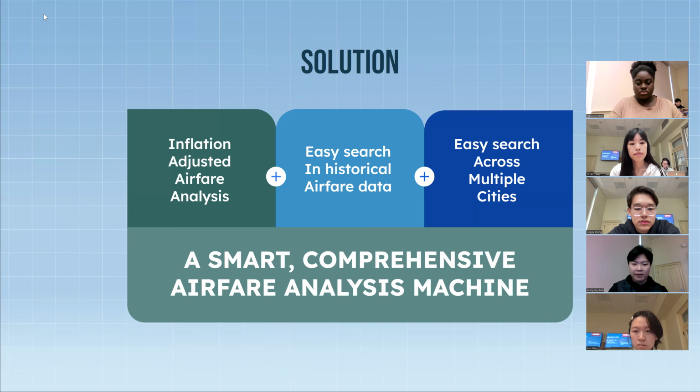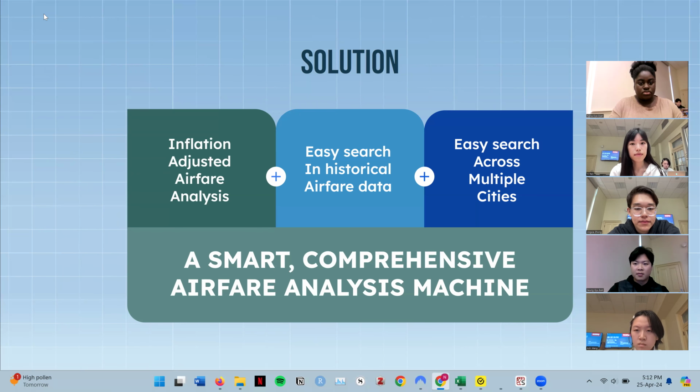Eventually, we have created a smart, comprehensive airfare analysis machine for college students who like to fly often, or business analysts in the airline industry, or maybe researchers who do research on airfare or airline economics or transportation economics. And Nana will do a short demonstration of our product.